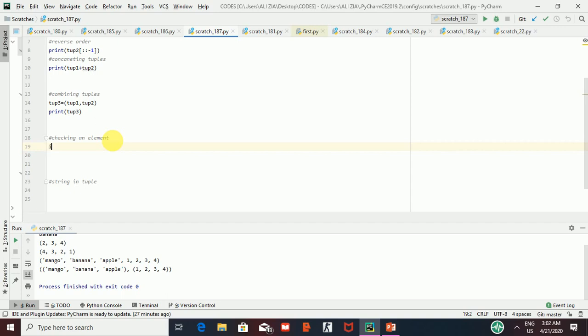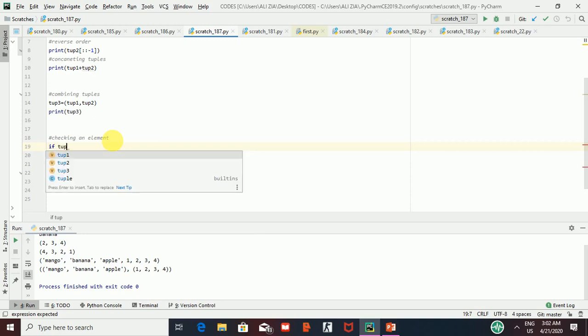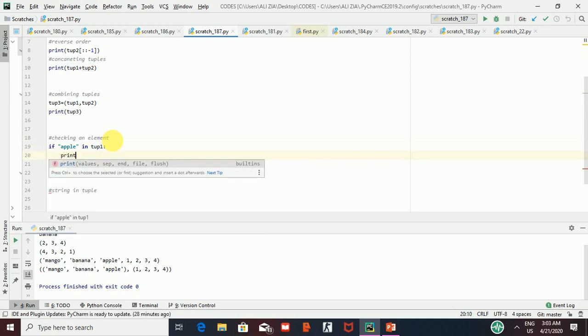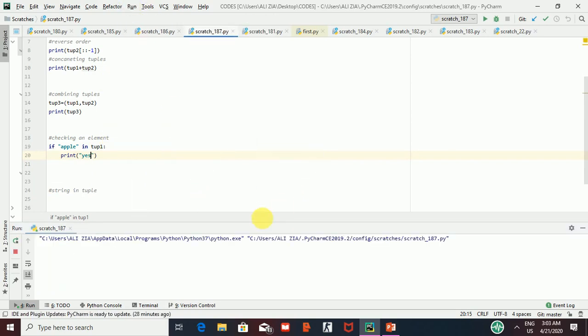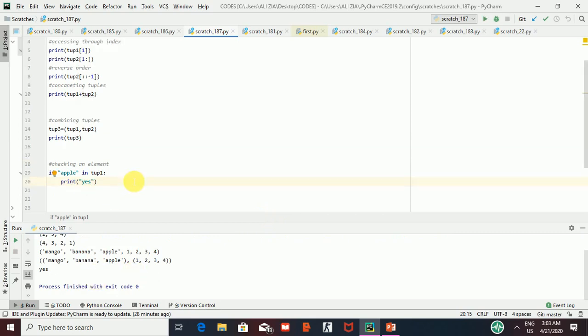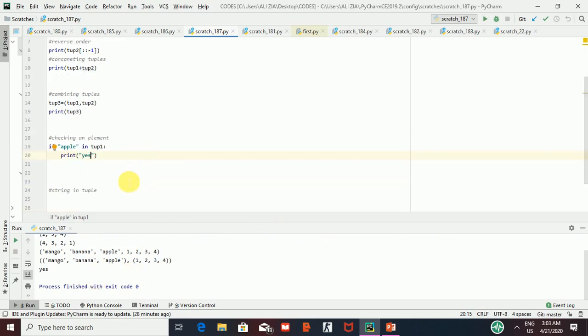I will write if, then the name I want to search for, apple, in tuple1, and if it is true, then print yes. Now I am going to run it, to see whether it is right or not. Yes, because apple is present in our tuple1.